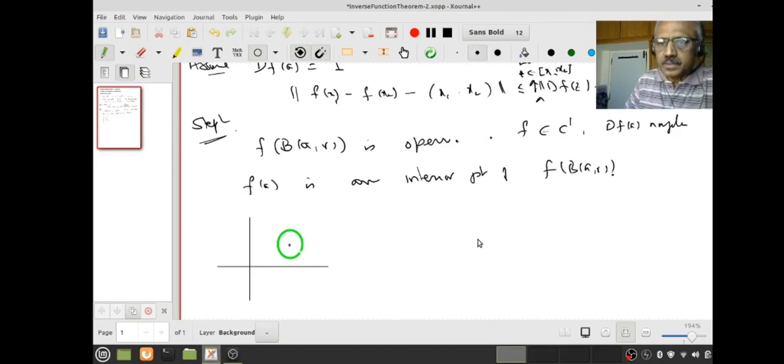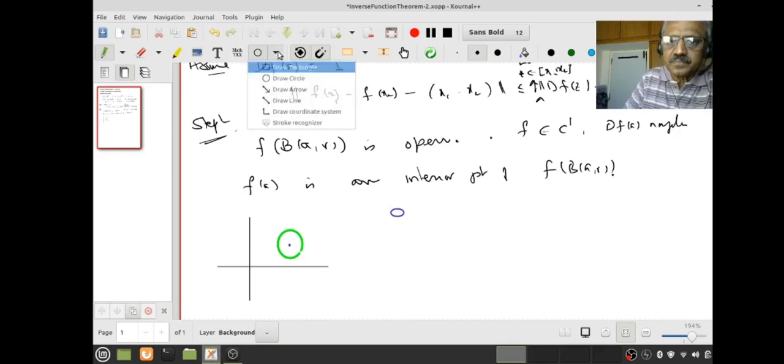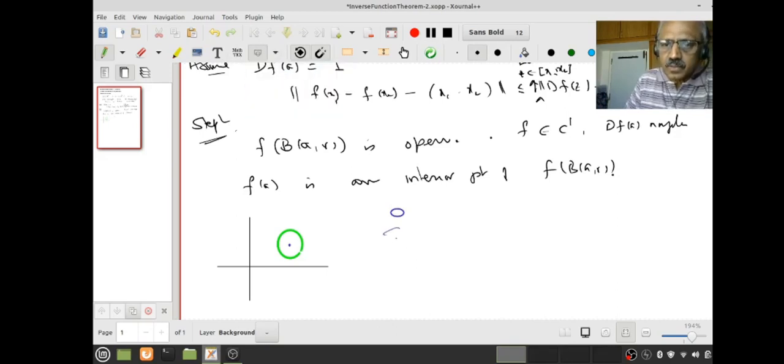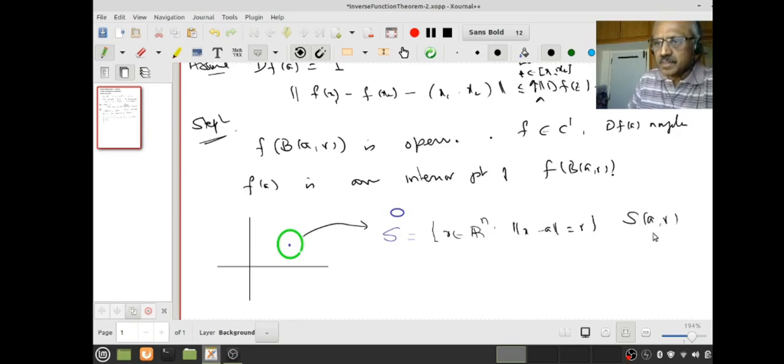Let us look at S equal to the set of all x in Rn such that the norm of x minus a equals r. That is this boundary. I usually denote it by SAR, the sphere of radius r centered at a.